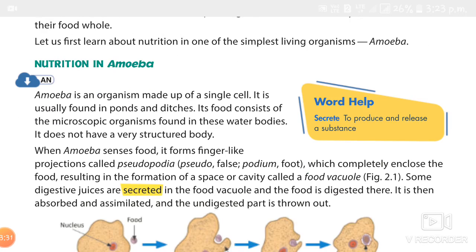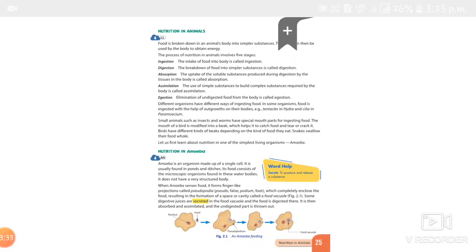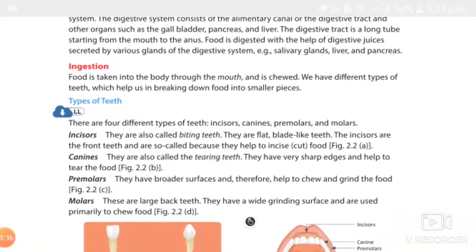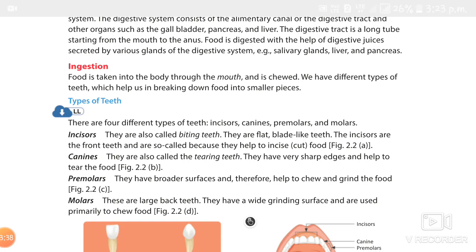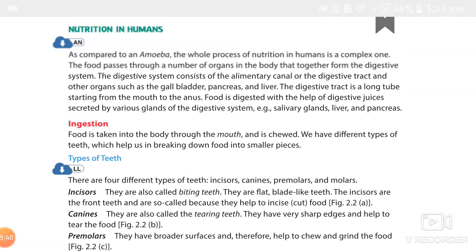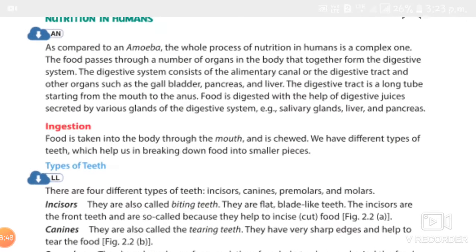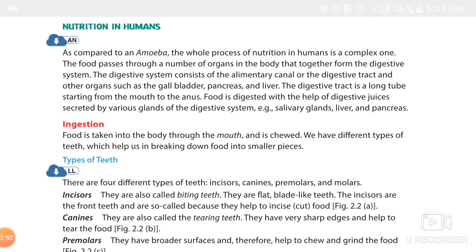Now let's learn about nutrition in human beings. The food passes through many organs to complete the process of digestion. The digestive system consists of the alimentary canal or digestive tract, gallbladder, pancreas and liver.